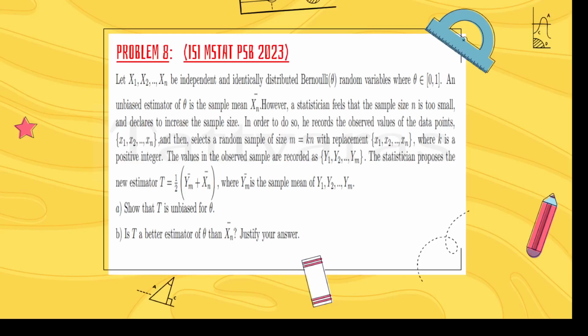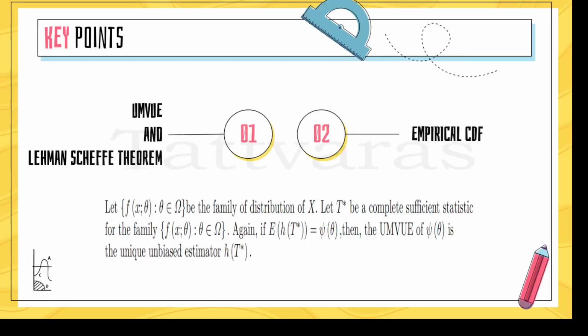So we need to find whether T is a better estimator of theta than Xn bar, and also whether T is unbiased for theta. For solving this problem, we need some key concepts of UMVUE and the Lehmann-Scheffe theorem, and the concept of the empirical CDF.